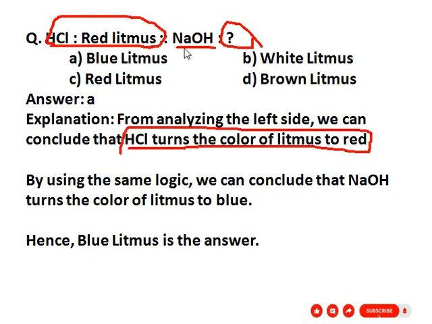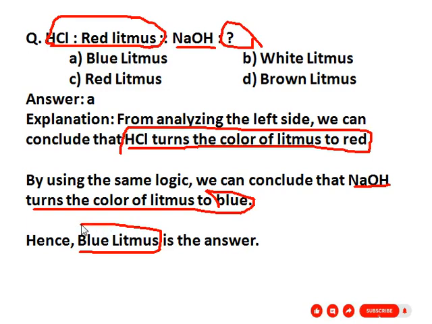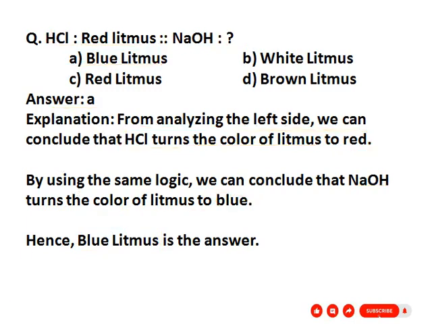So NaOH is a base. A base turns the color of litmus to blue. Here NaOH turns the color of litmus to blue. So our correct answer is blue litmus. Here given option A, blue litmus. Our next question is